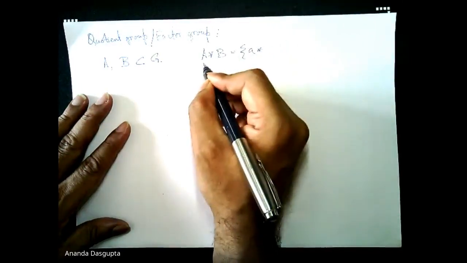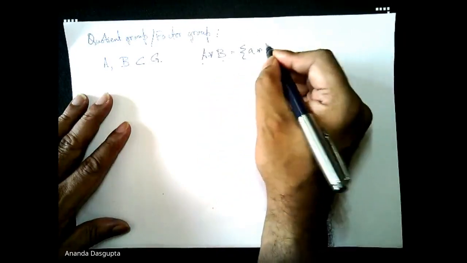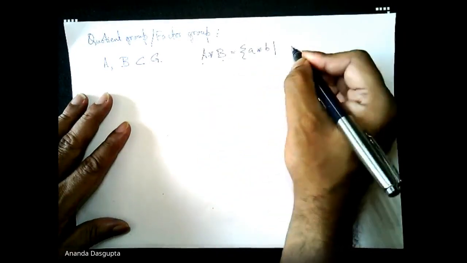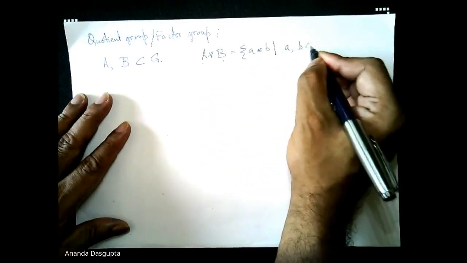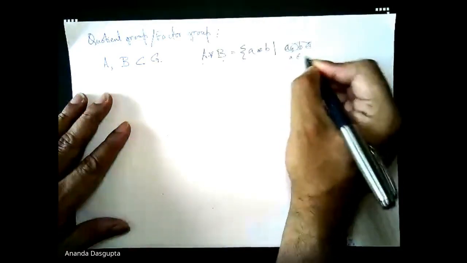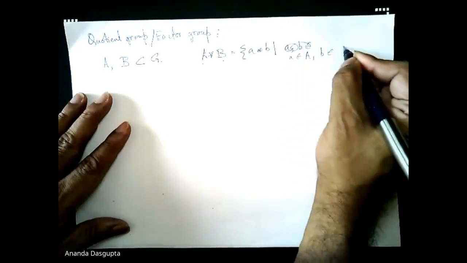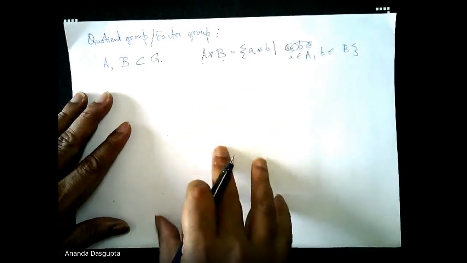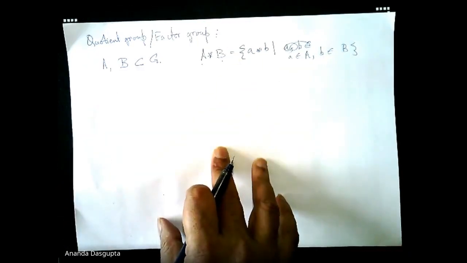You just take an element from capital A, an element from capital B, every such element: small a belongs to capital A, comma, small b belongs to capital B. So this is a product of two sets.